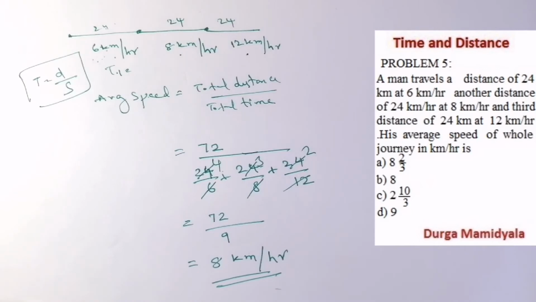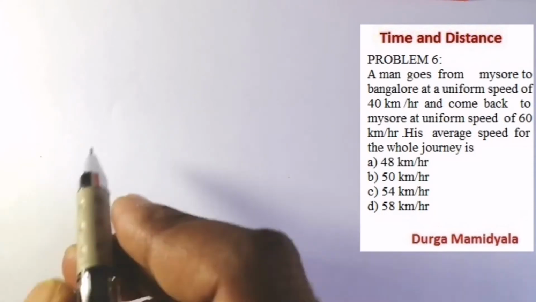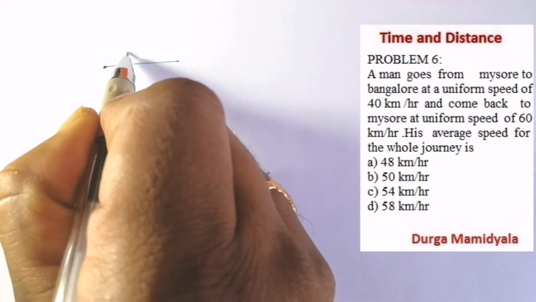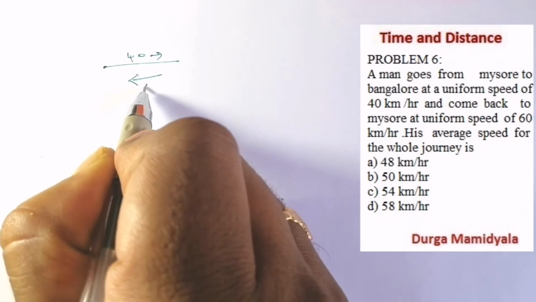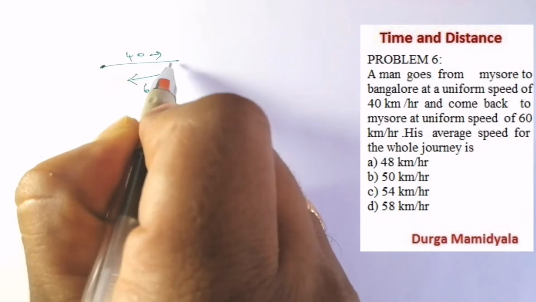So let us move to our next problem. A man goes from Mysore to Bangalore at a uniform speed of 40 km per hour and comes back to Mysore at a uniform speed of 60 km per hour. His average speed for the whole journey. So here the question is very easy. In the upward journey he moves with 40 km per hour speed, and in the downward journey he comes with 60 km per hour speed. So when we have this particular concept, what formula are we going to apply?